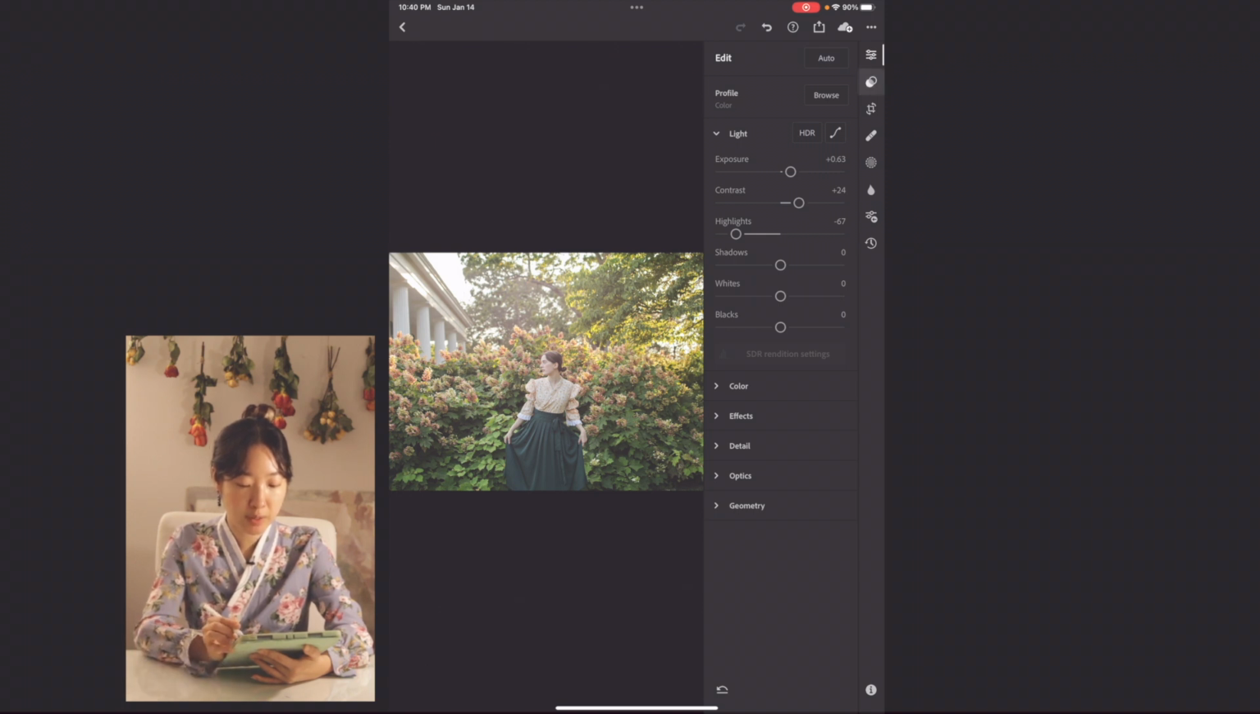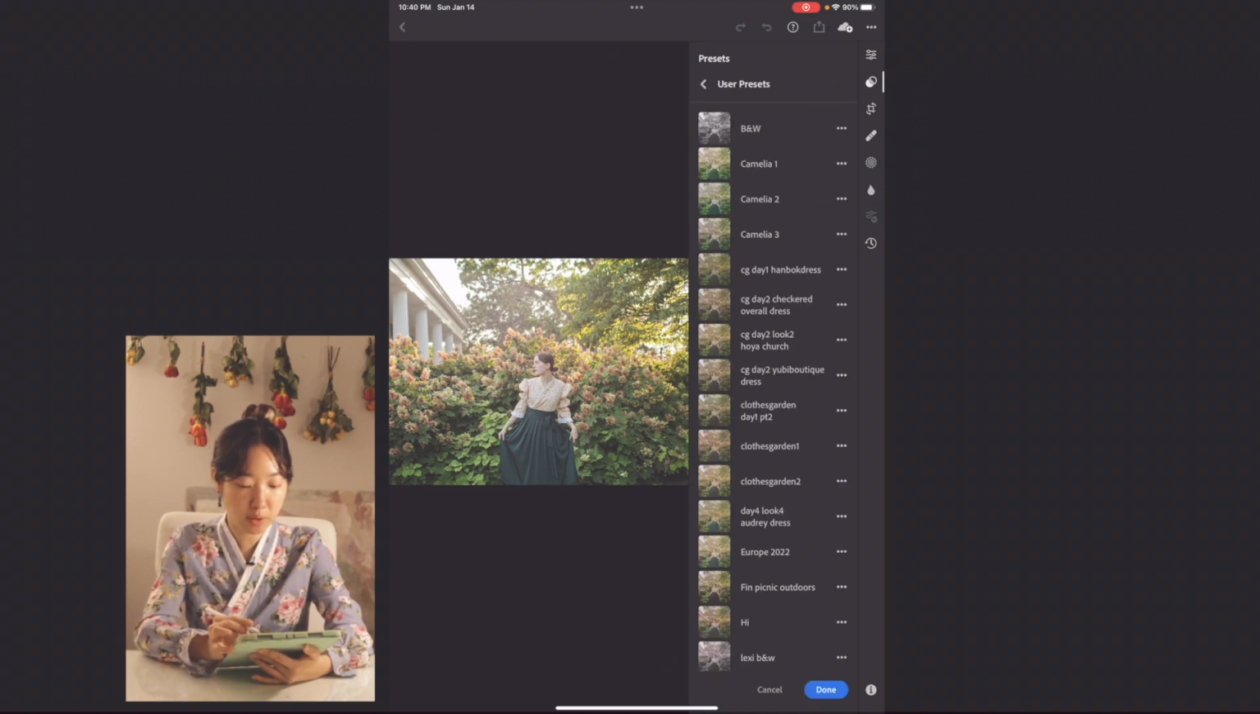I have downloaded my presets here in my user presets if you tap on this circular button. I have 3 presets here as I have explained: Camellia 1, Camellia 2, and Camellia 3. But in this particular image, I am going to choose Camellia 3 because Camellia 3 has the most pink and warm tone in it out of the 3.